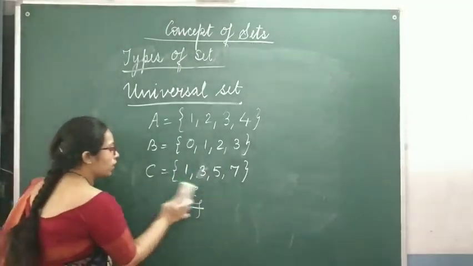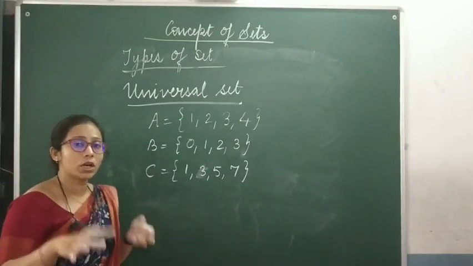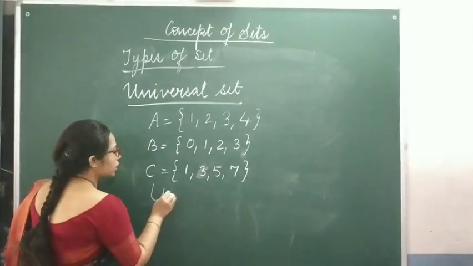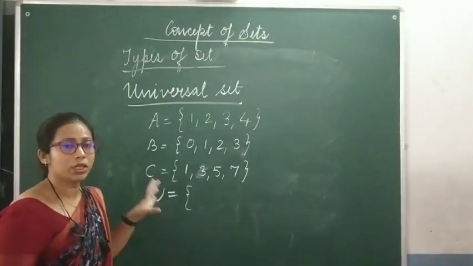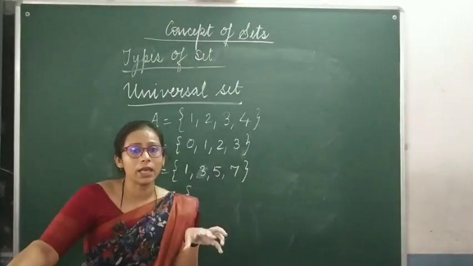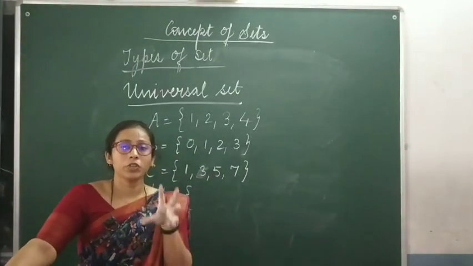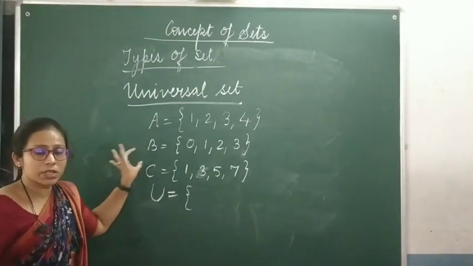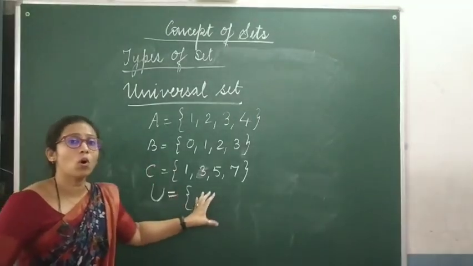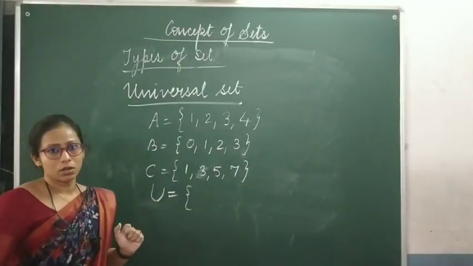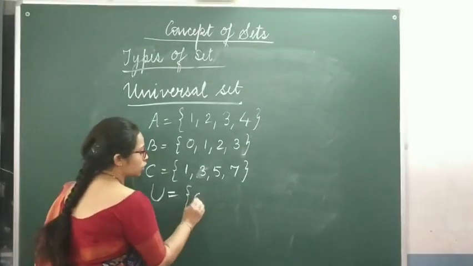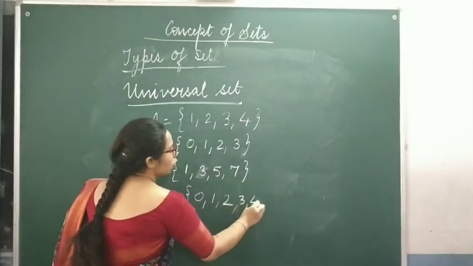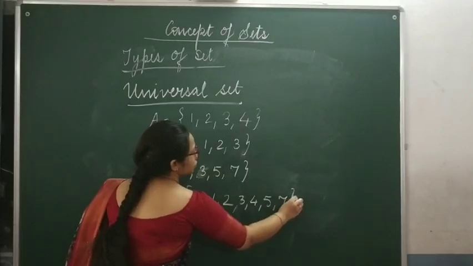Okay, now what does the universal set contain? What are the elements of universal set? So, universal set always contains all the elements of the sets which are being considered. Like here we are considering 3 sets, set A, set B, set C. So universal set will have all the elements of all these sets. Okay, like universal set will have 0 also, it will have 1 also, it will have 2 also, it will have 3, 4, 5 and 7.